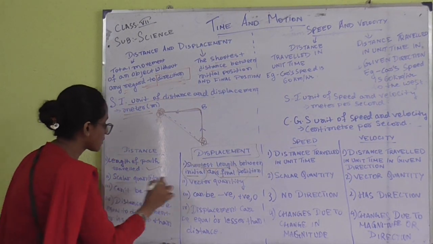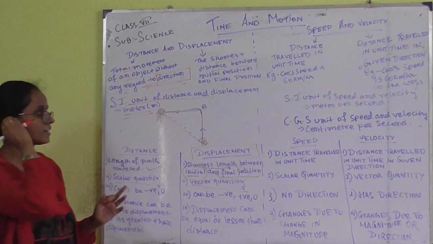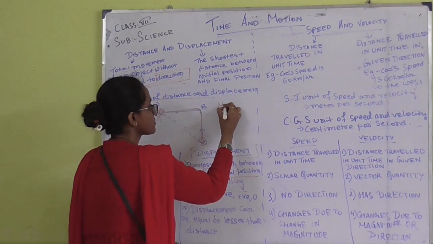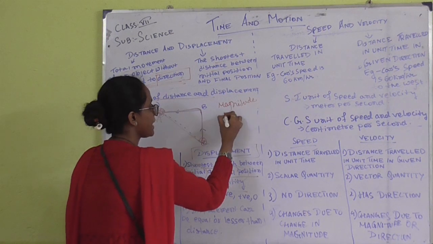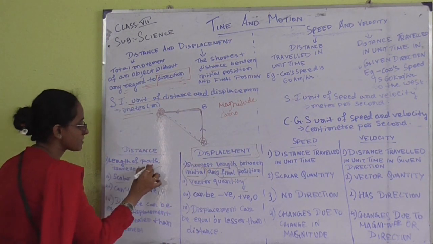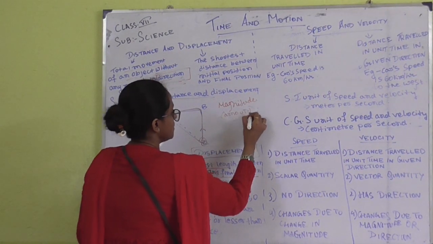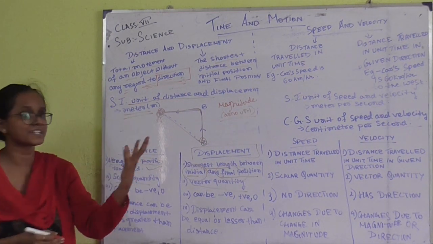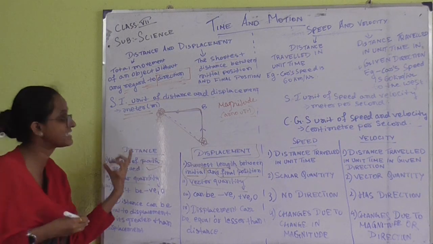Now scalar quantity and vector quantity. What is scalar and what is vector? Whenever a unit is having a magnitude, which is the amount, over here what we are seeing is the length of the path. So this is the magnitude. So whenever a unit is having the magnitude or the amount, then that is what we call distance.